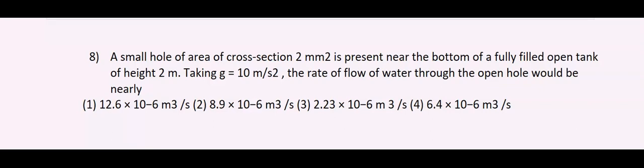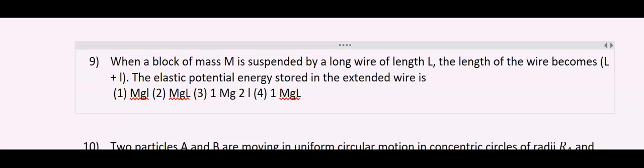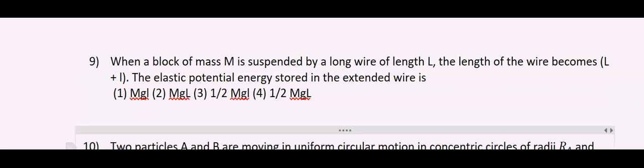Option 1 is correct. When a block of mass M is suspended by a long wire of length L, the length of the wire becomes L plus l. The elastic potential energy stored in the extended wire is: 1, mgl; 2, mg capital L; 3, half mg small l; 4, half mg into capital L.